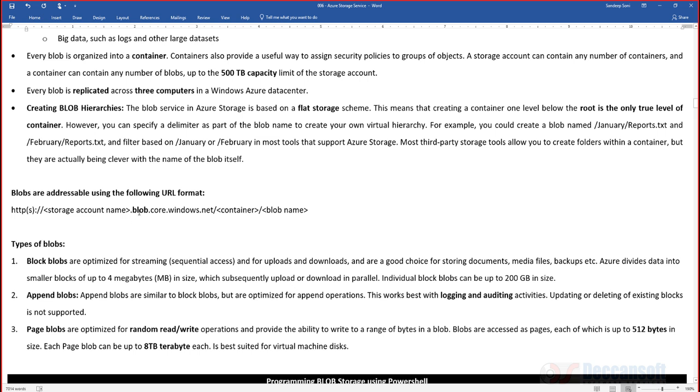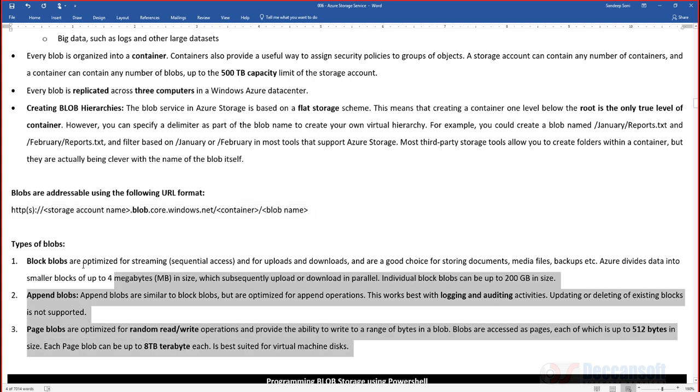Whenever you have a blob URL, the blob is supposed to be in a container. Container inside container is not allowed. A blob compulsorily should be directly inside a container. And here you are going to have a blob URL. The URL of the blob is fixed: your storage account name .blob.core.windows.net, container name, blob name.